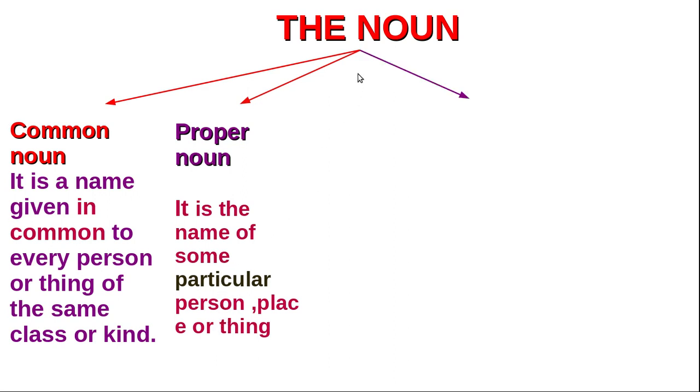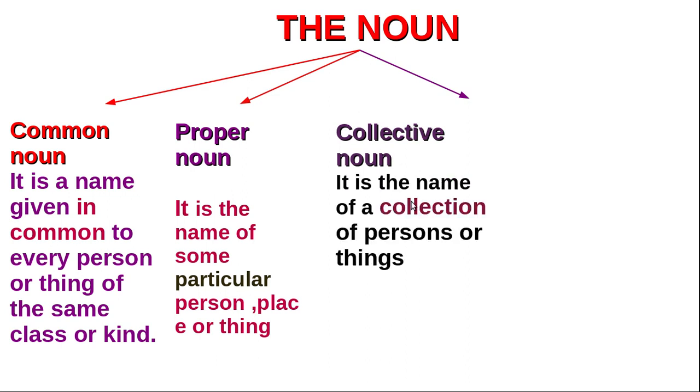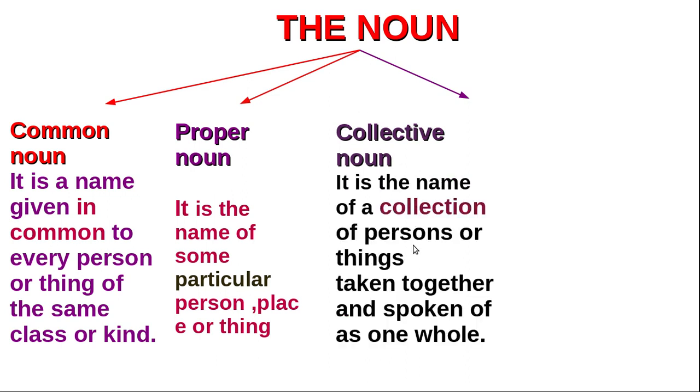You know that. And next one is collective noun. It is the name of a collection of persons or things taken together and spoken of as one whole. I think you remember this. That is the word used to denote a collection of particular things. As an example, we have learned bunch, swarm, fleet. You remember those things, right?